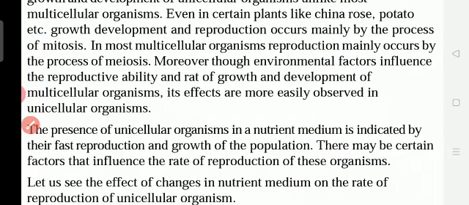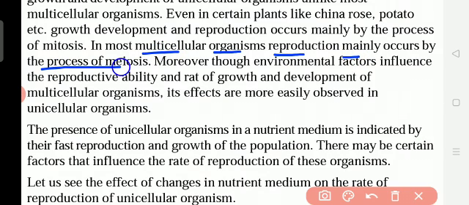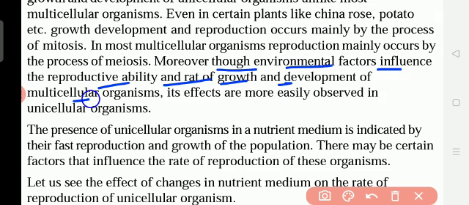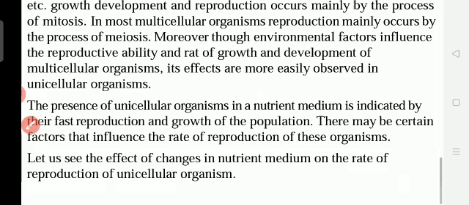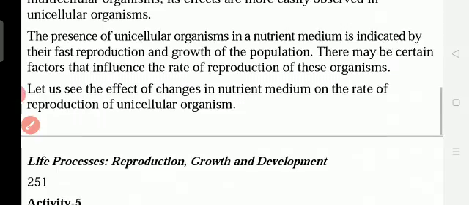process of mitosis. Okay, so the next one: in most multicellular organisms, reproduction mainly occurs by the process of meiosis. Underline this point. And in the China rose, potato and some other plants, reproduction occurs mainly by the process of mitosis, but here meiosis. Moreover, environmental factors influence the reproductive ability and the rate of growth and development of multicellular organisms. Its effects are more easily observed in unicellular organisms.